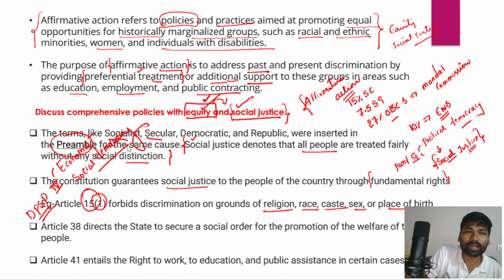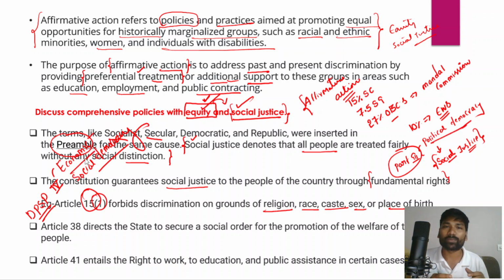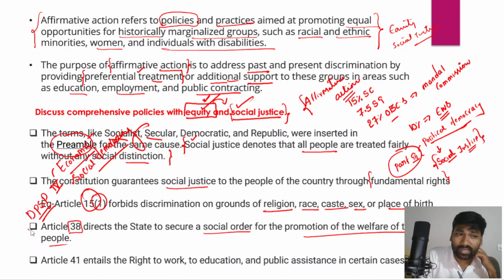Now understand, the fundamental rights enshrined in the Indian Constitution ensure political democracy, but on the other hand directive principles of state policy aim to ensure economic democracy and social democracy in India. So the directive principles of state policy, particularly Article 38 of the Indian Constitution, direct the state to secure a social order for the promotion of the welfare of the people. This is what Article 38 says.